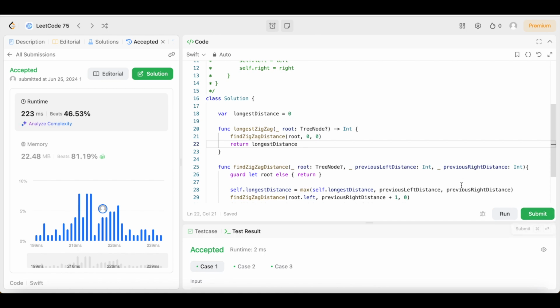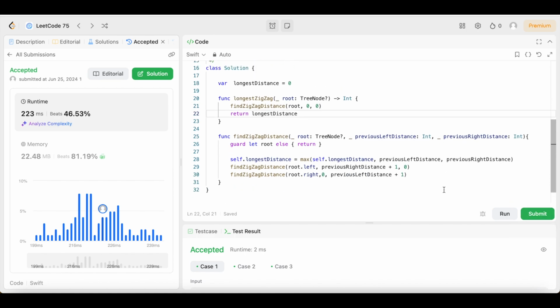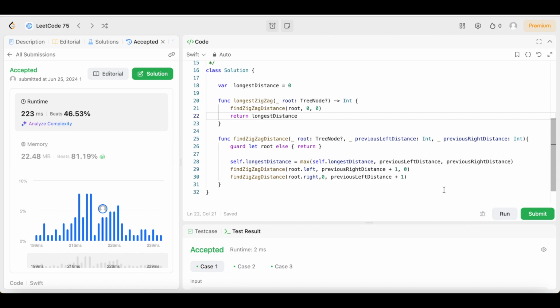So I hope you guys can understand this solution. It's a pretty easy solution to understand. Just remember, we're going with a zigzag pattern. So we're only going to increment one at a time. We're not going to increment both of them at the same time because we're switching directions every time. Every time it should be a new direction that we're going in.